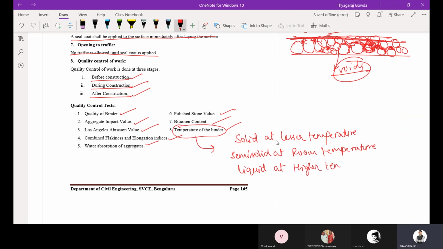That's why you should keep on checking the temperature at regular intervals. You should check the temperature of the binder at regular intervals, and the temperature of the mix at site, while traveling, and while preparing. Is it clear?